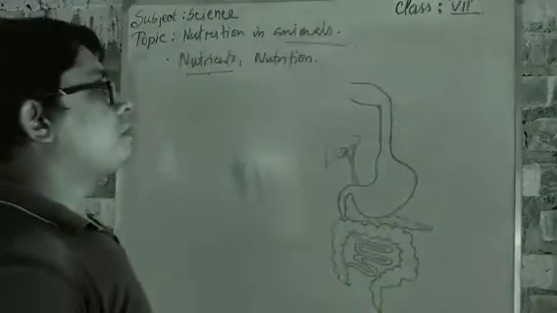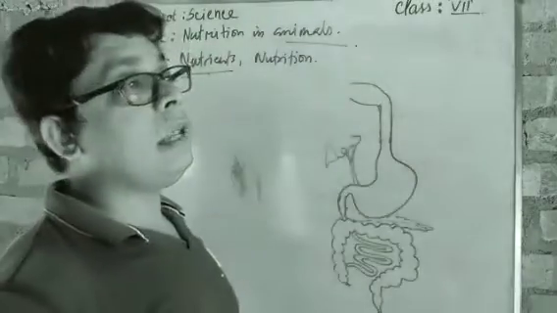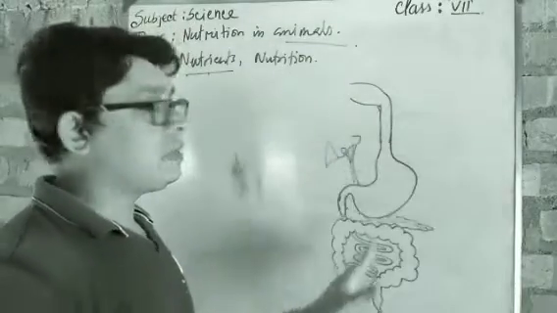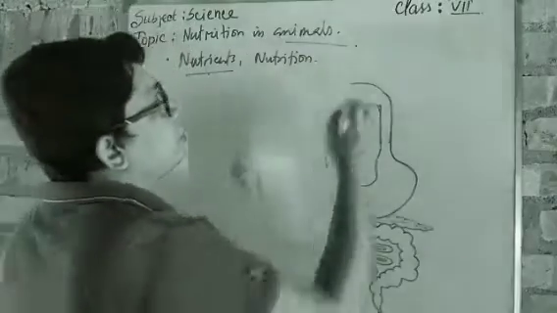Let's come to the first portion. If we go for the labeling of this part, or the entire digestive system, then we can label here.